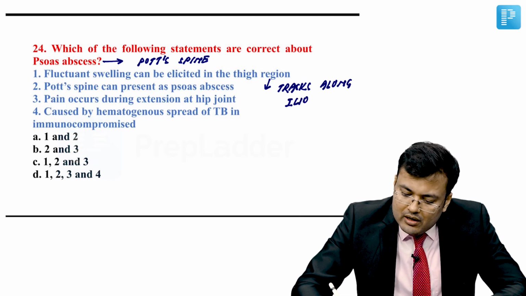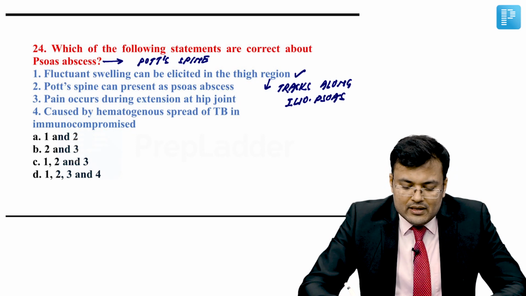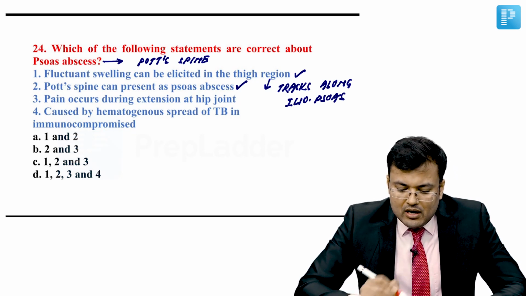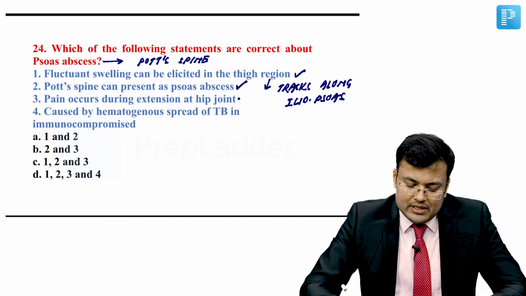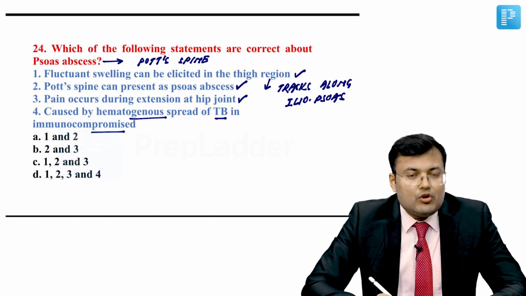It tracks along iliopsoas muscle. So this is correct. Pott's spine can present as psoas sepsis. Yes, this is one of the common causes of psoas sepsis. Pain occurs during extension at the hip joint. This is correct. Caused by hematogenous spread of tuberculosis in immunocompromised patient.